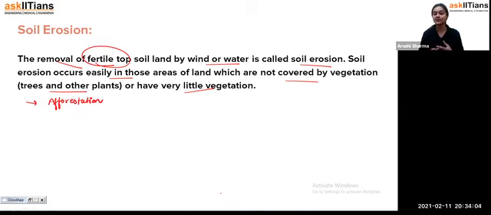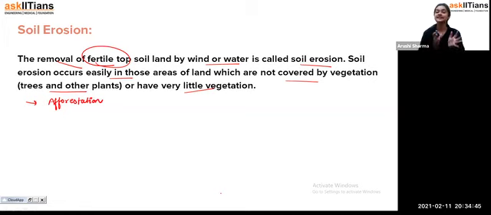which is a very precious thing for us, because if the top layer of the soil becomes infertile, or if it is removed from its place, it results in bad vegetation and bad yielding of crops, which is not good for us. So, students, we should stop all these techniques or steps which cause soil erosion, and start practicing more steps to prevent it, like planting more and more trees and plants. If anything we are doing does not cause soil erosion, it is good for us, but if it results in soil erosion, we should stop that particular step at that point only.